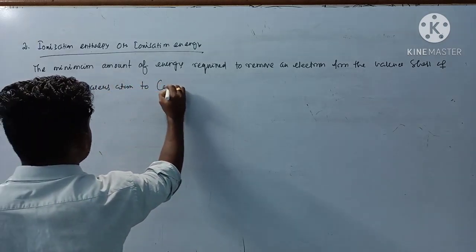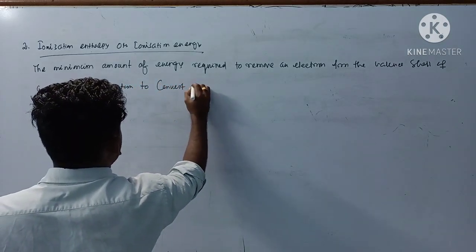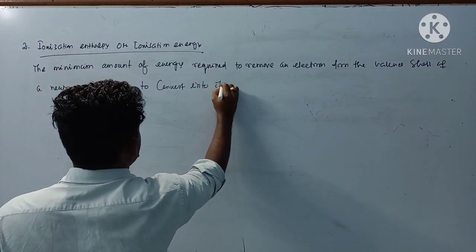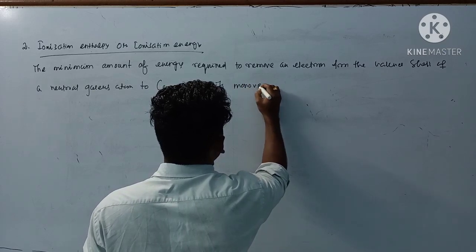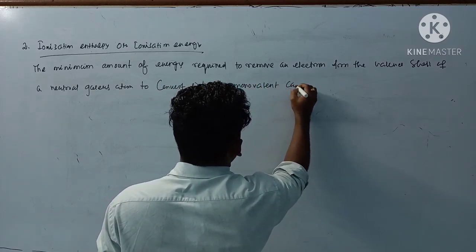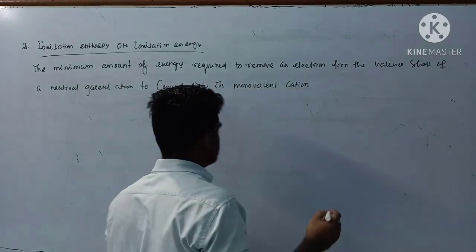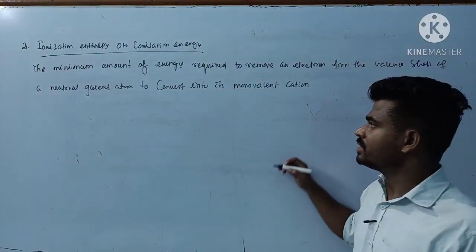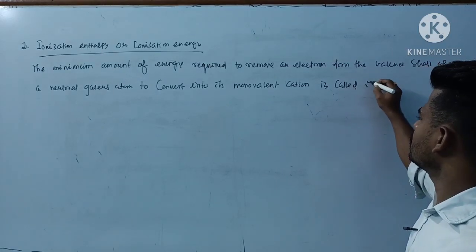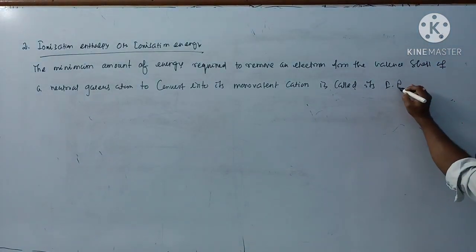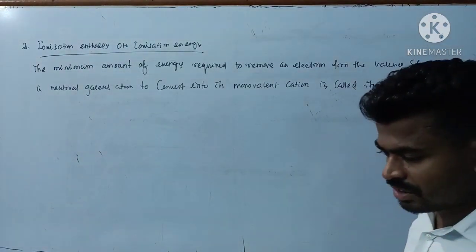to convert it into its monovalent cation, is called its ionization energy, or ionization enthalpy.